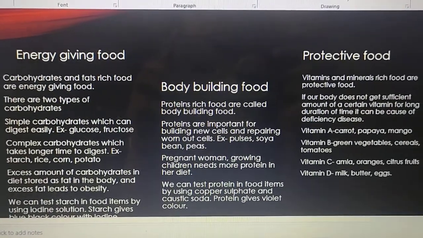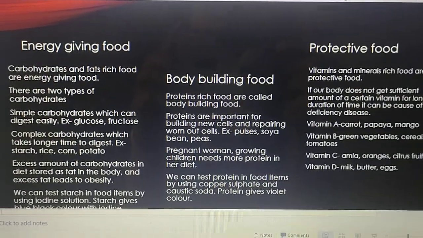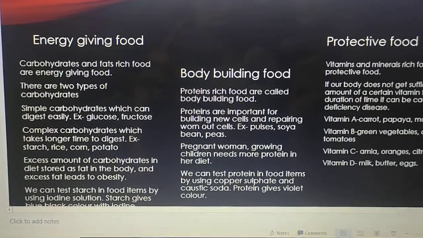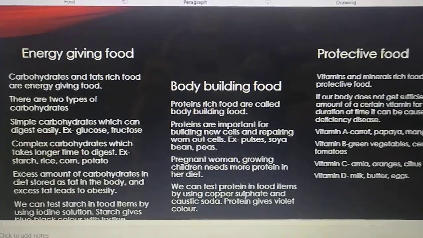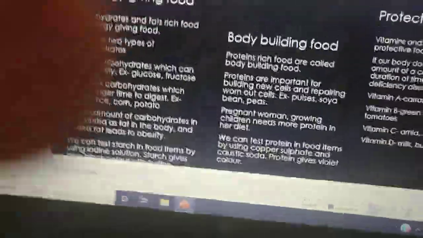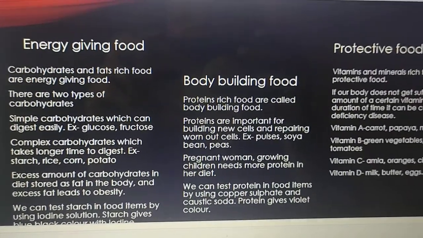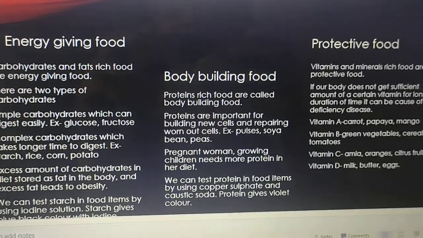So after this children, as we know, food is important for our body. So there are three types of food: energy giving food, body building food, protective food. First we'll go through energy giving food. Energy giving food: carbohydrates and fats are food which gives us energy, means carbohydrates and fats are giving us energy.